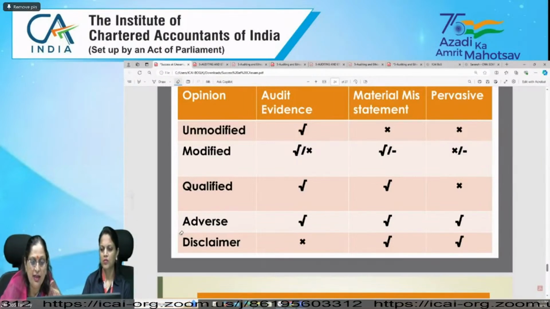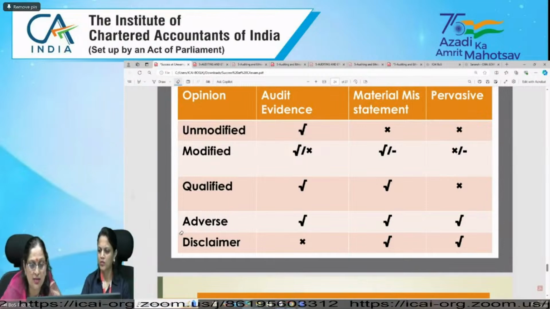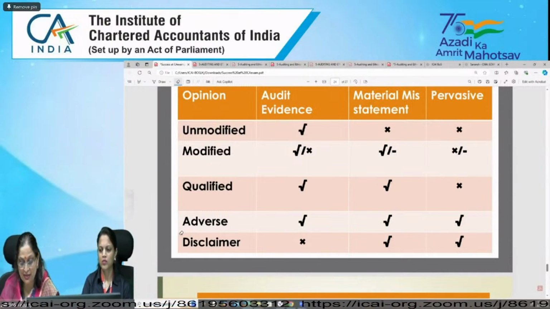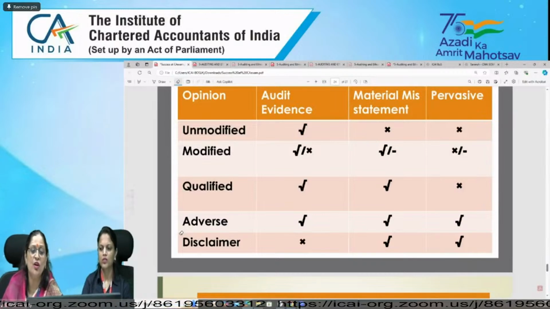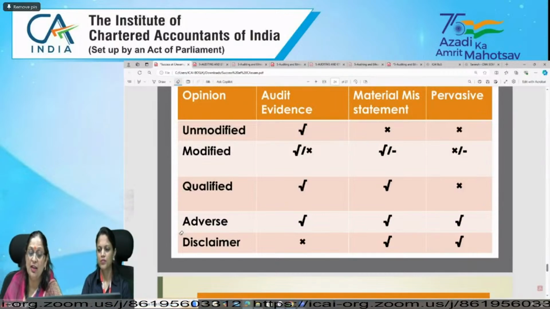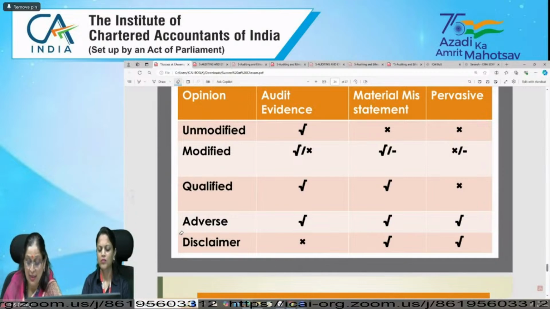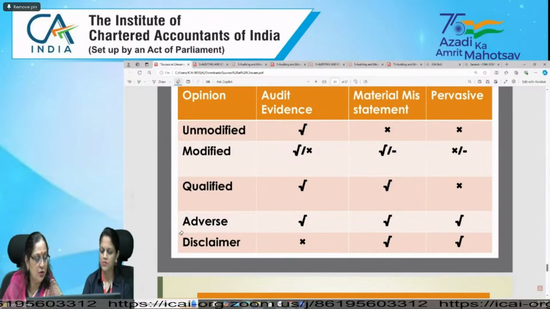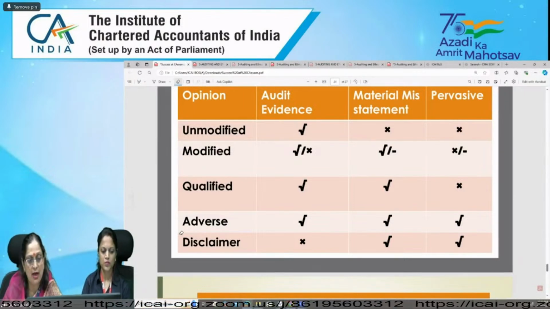In verifying existence, would they not check the title deed? Will they just see the asset? Yes, you need to check whether the asset is in existence or not, whether that property, plant and equipment is there or not. In rights and obligations, you will check whether they have a legal title deed, or whether they have proper bills. If they have their own loan, they need to check that in rights and obligations.